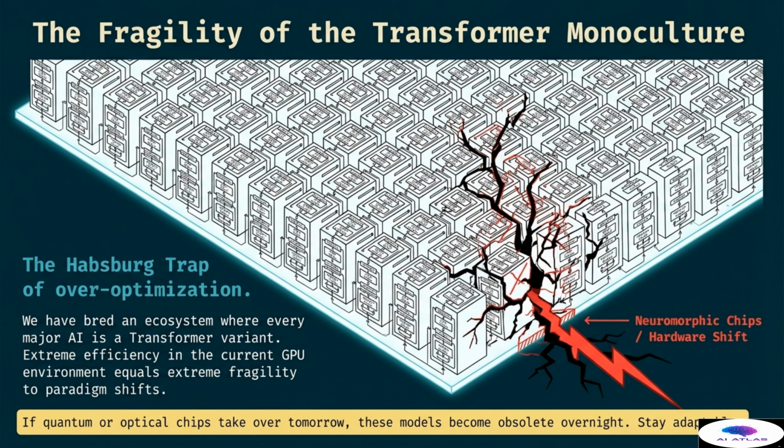As researchers and engineers, we must keep an eye on the horizon and be ready to pivot if the underlying physics of our compute environment changes. Diversity in architecture is not just a theoretical goal. It is a survival strategy for the future of intelligence.